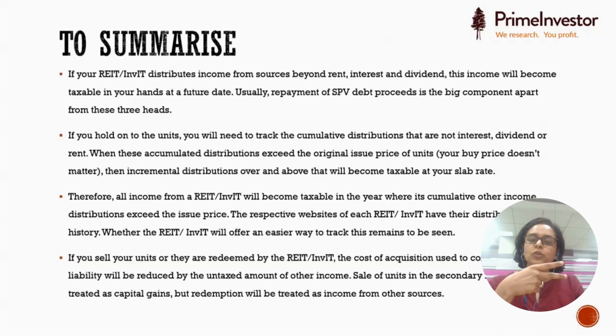So these are the two things. One, how on a yearly basis the cash flows you receive will be taxed. Dividend will be other income, interest will be other income, the debt repayment beyond the issue price will also be other income. And then at the time of capital gains, whatever concession you have received in that repayment part will be reduced from your cost of acquisition.